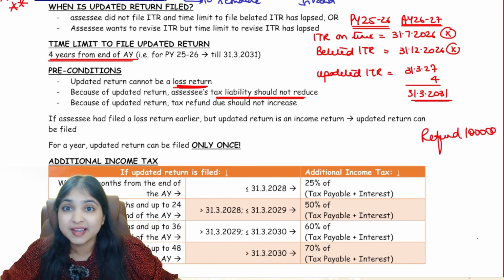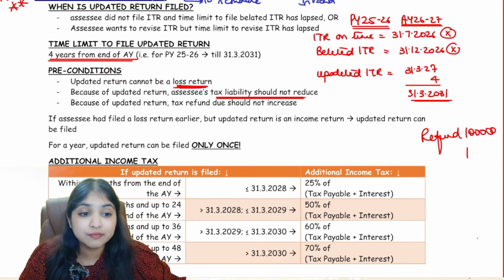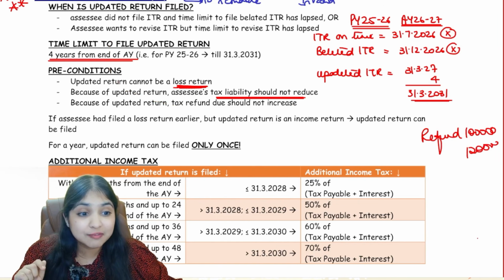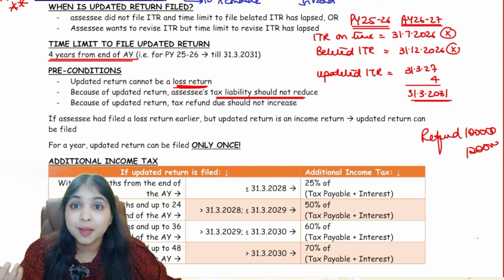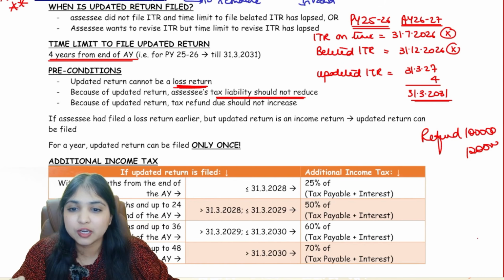Now I am revising that return through the updated return concept. Now the refund is becoming 1,20,000 rupees. No. This we will not allow. Because if this happens, it will be bad for the government. Because of the updated return, your refund should reduce. It should not increase.